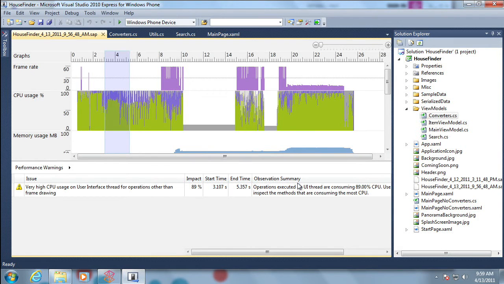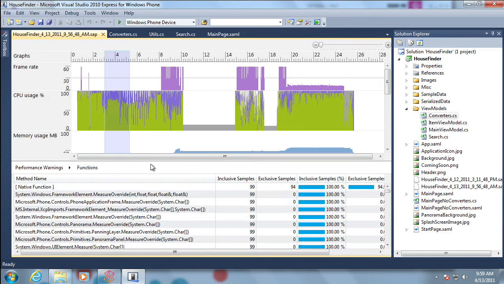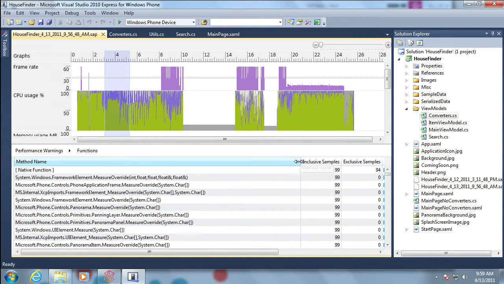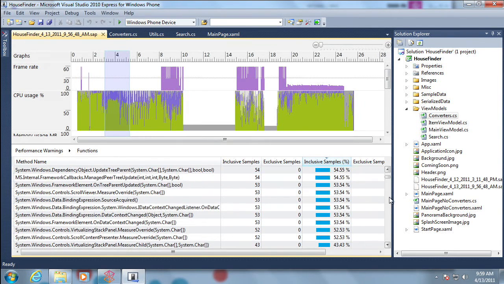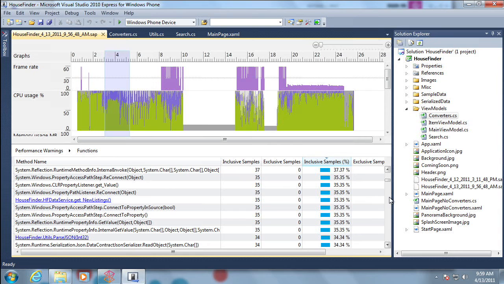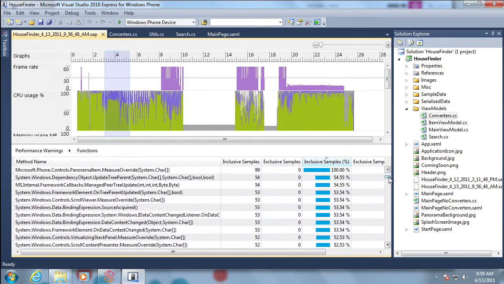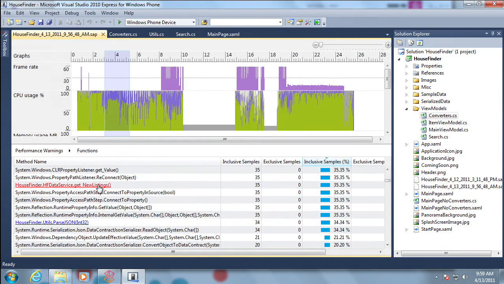In this particular case, it's saying, hey, you're spending a lot of time on the UI thread, a lot of execution going on. What's nice then is I can drill in to see exactly what we're doing. So now I'm going to drill in, and I can see precisely where I'm spending my time, what methods I'm actually calling, and what methods are on the call stack, how often, both inclusive and exclusive, they're running. You'll notice there's a bunch of system code running, and there are 2 hyperlinks within this list, one for new listings and one for parse JSON.